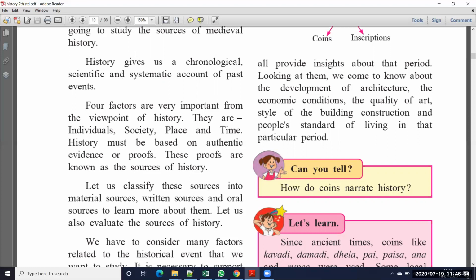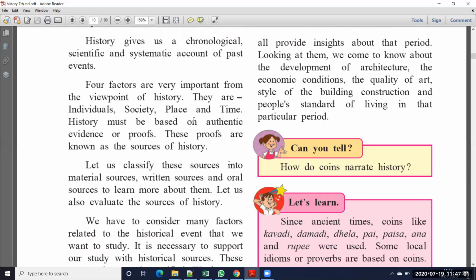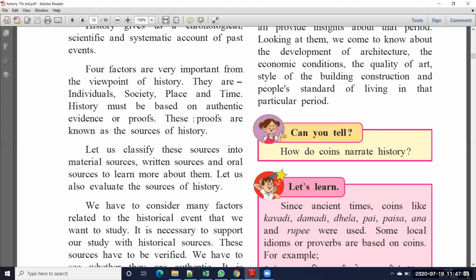Here, four factors are very important from the viewpoint of history. If you want to know about any particular event, you need some factors. So what are those factors? First one is the individual. Suppose you want to know the history of Mahatma Gandhi, only Mahatma Gandhi, so that is an individual. A particular person whose history you want to know is an individual. Or you want to know about Shivaji Maharaj, or Nehru. An individual means a particular person.